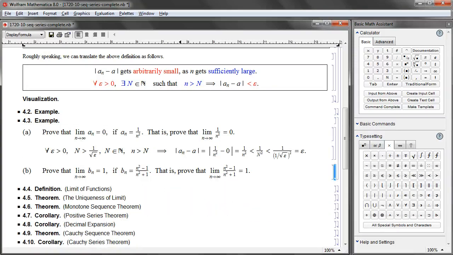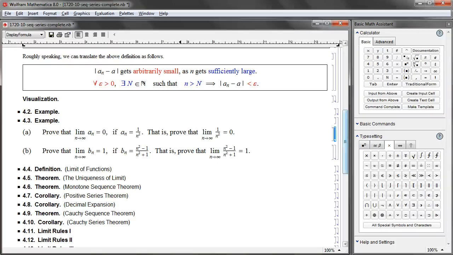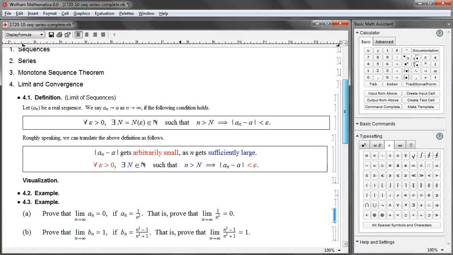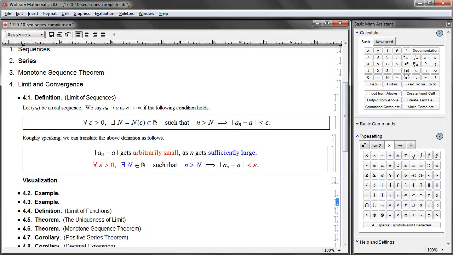But then again, proving the convergence like this is rather tedious. Most of the time we use limit rules, and we're going to discuss the limit rules in a moment. But before that, let's talk about the theory.